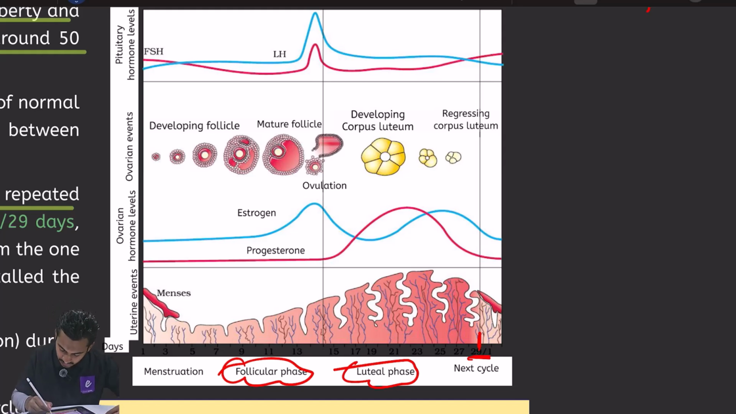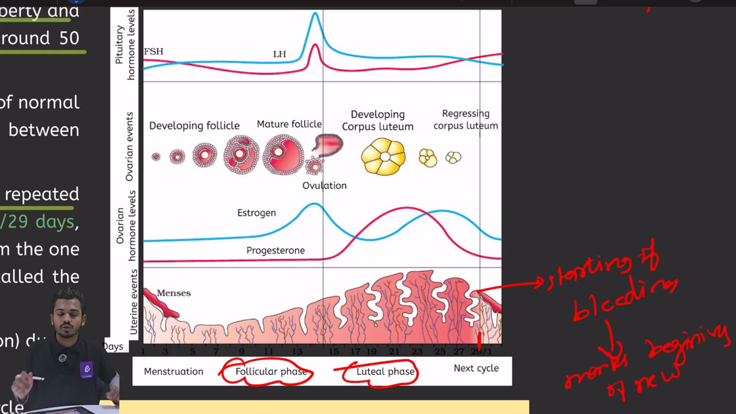Then when the bleeding starts, here the bleeding starts, right? So this is the starting point of bleeding. So the starting of bleeding marks the beginning of a new cycle.